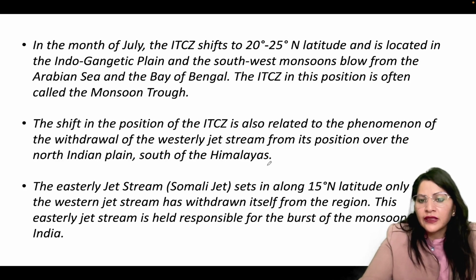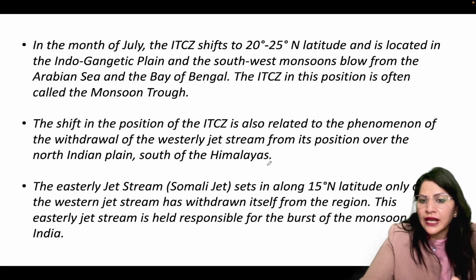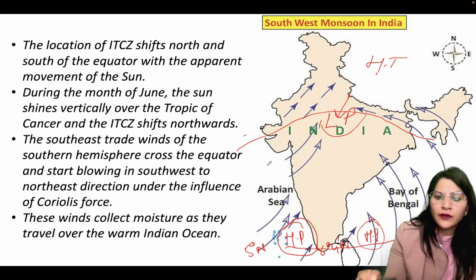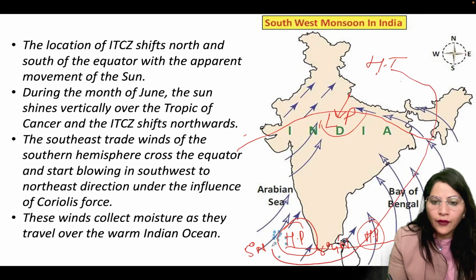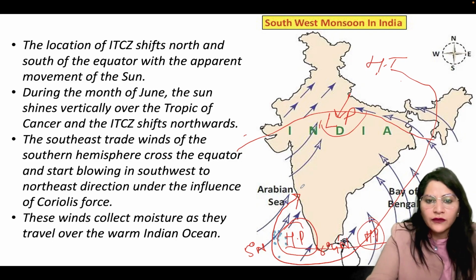Easterly jet streams set in along 15-degree north latitude only after the western jet stream has withdrawn itself from the region. This easterly jet stream is held responsible for the burst of the monsoon because now they are boosting up the southwest monsoon. These easterly jet streams that are coming are boosting the power of the southwest monsoon, and here they burst. This is called the burst of the monsoon when they are adding up to the power of the winds.